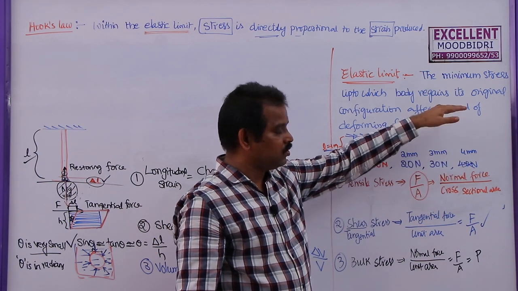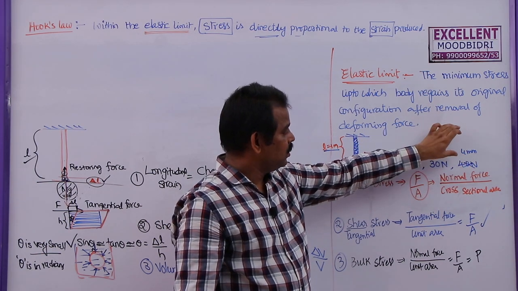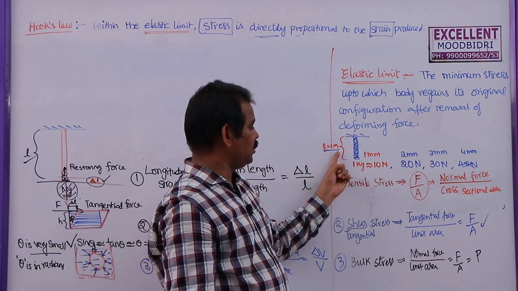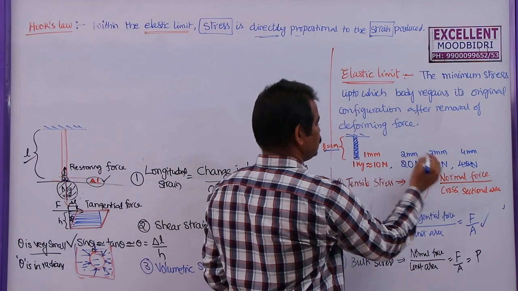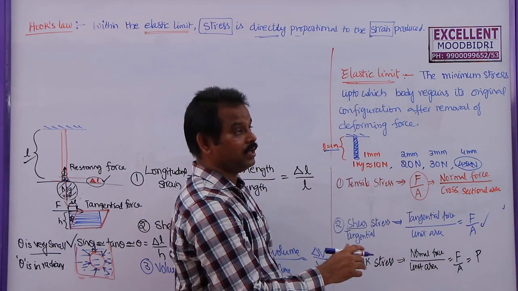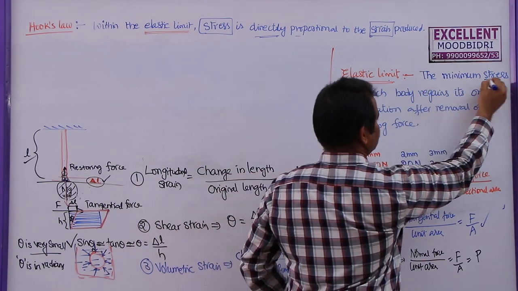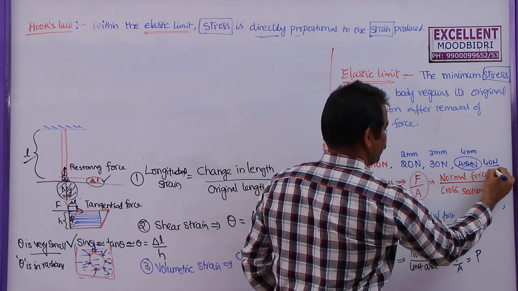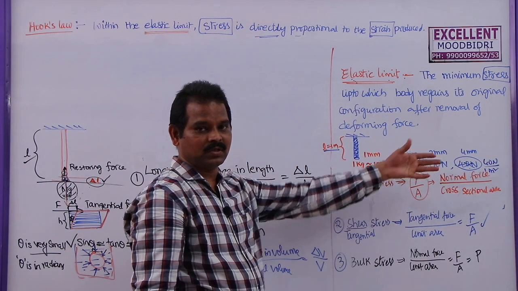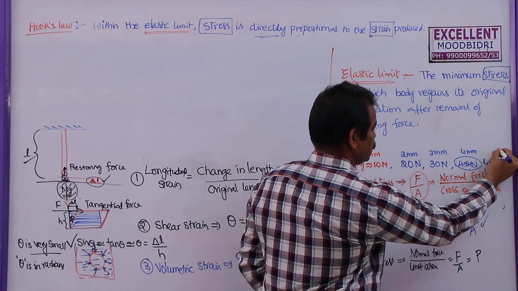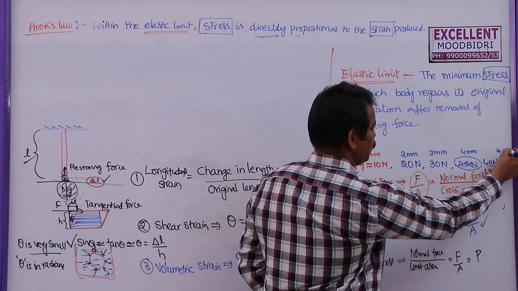So it regains its original shape as well as length. That means if the body regains its original length, that is 1 meter, then the body's elastic limit is said to be 40 newtons per unit area, because this is not force, this is stress. Stress is 40 newtons by some area. So let us say this is 1 meter square, or 2 meter somewhere. Now, if you apply 41 newtons, let us say this is 4.1 millimeter.